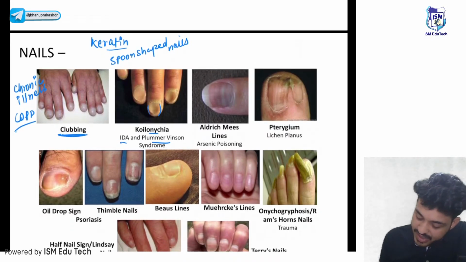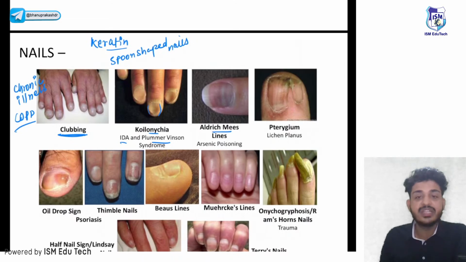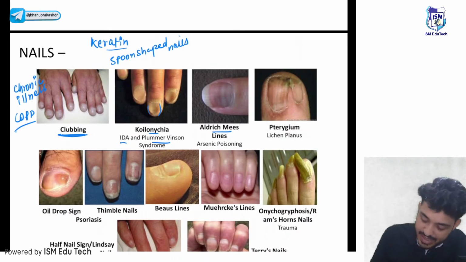Next thing is your Aldrich-Mees lines. Third thing is your Aldrich-Mees lines. These are your horizontal lines.